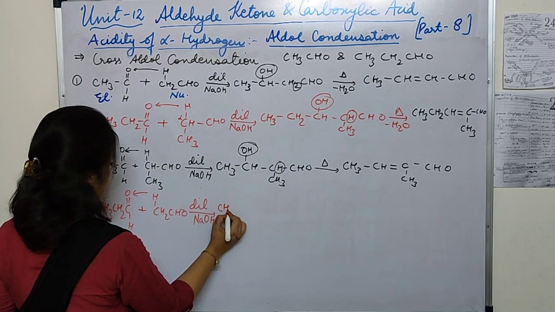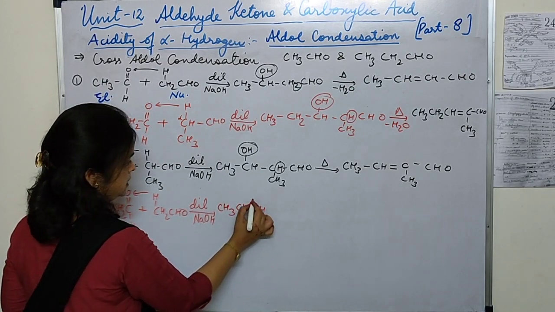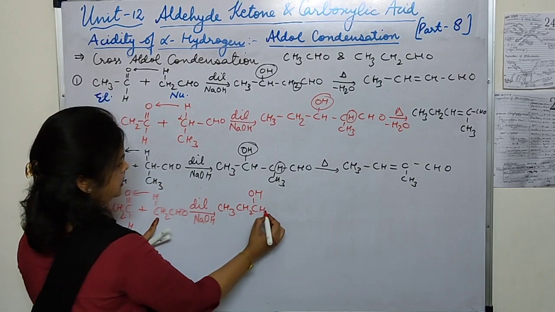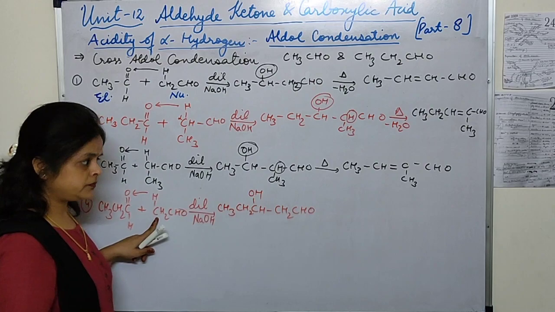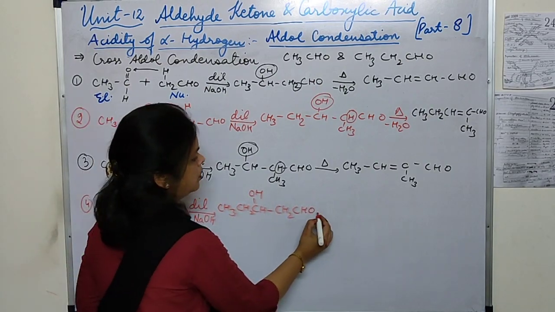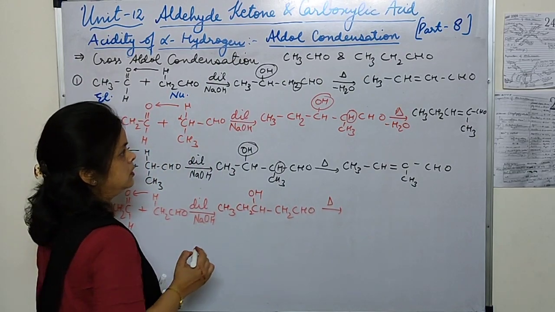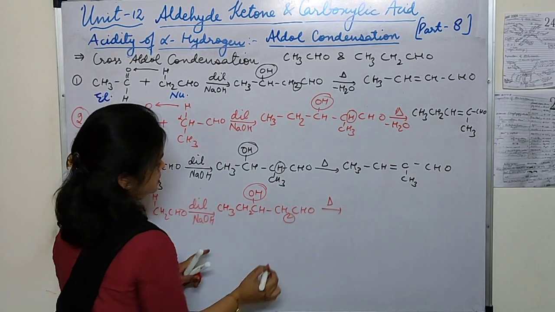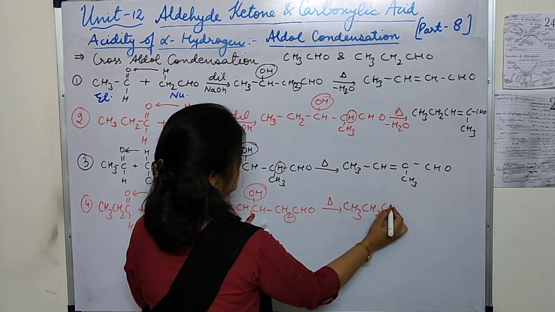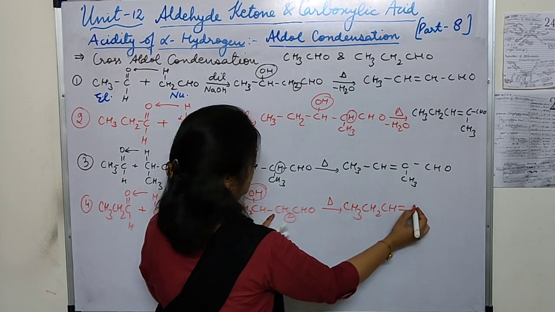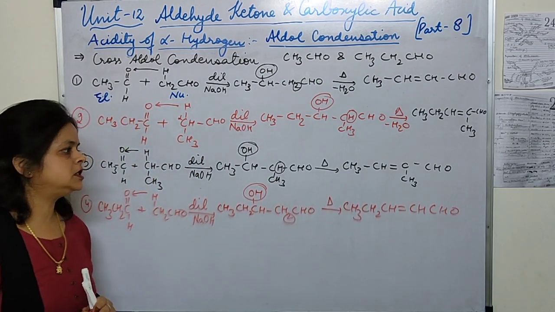So CH3, CH2, CH, OH, CH2, CHO. This is the structure of aldol. On heating, it gives a water molecule, OH and H, and the aldol condensation product. Let's draw the structure. CH3, CH2, CH, double bond, CH, CHO. So this is the aldol condensation product.